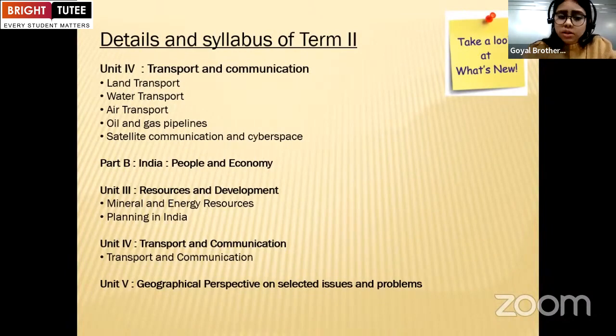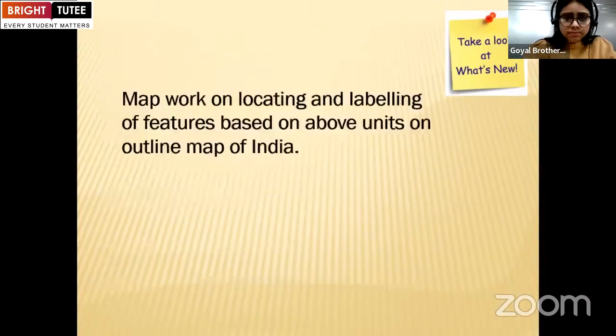We have this in part A also, but that is of the whole world, and this transport and communication is of India. In unit 5, we have geographical perspective on selected issues and problems. Now let's discuss the map work: locating and labeling of features based on the above units on an outline map of India.